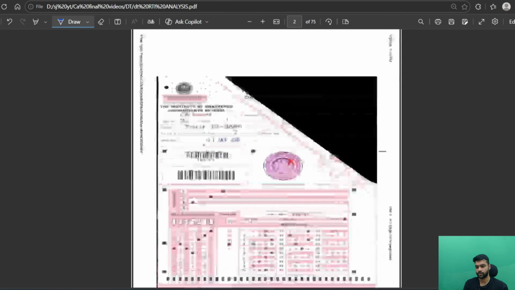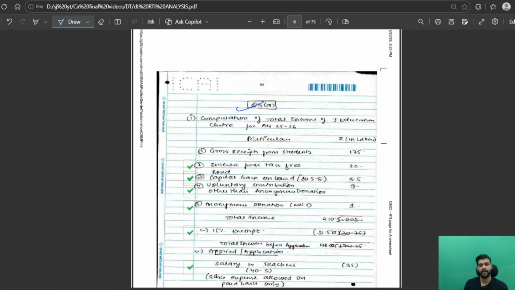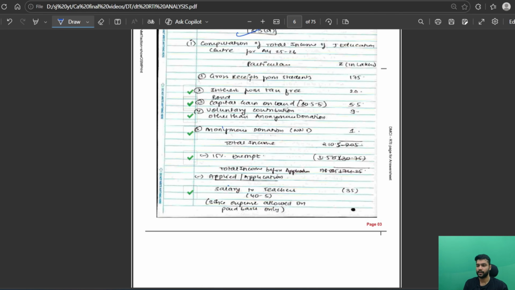Now coming to the actual paper. I started with question number 3. It was a very easy question. In my paper, question number 3 and question number 4 were the easy ones. So I started with that, and as you can see, this is the way I started it. There is no need to make boxes. That is fine. Just write whatever you want to quote, the rupees. You can make it full rupees or in lakhs, it's okay.